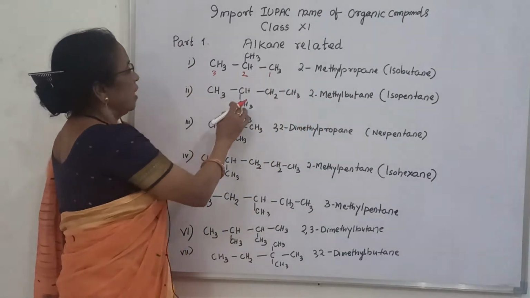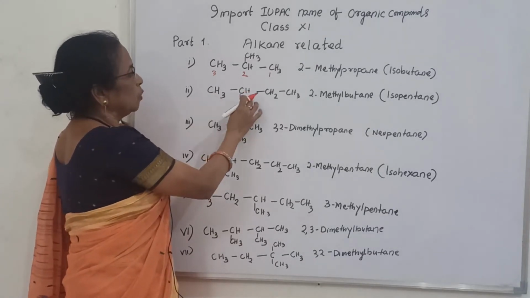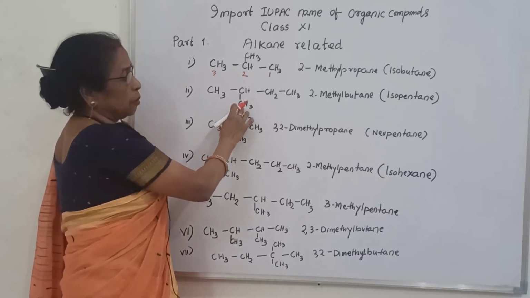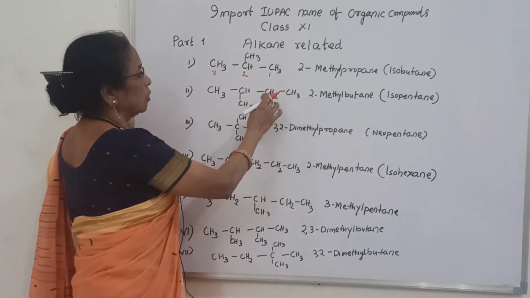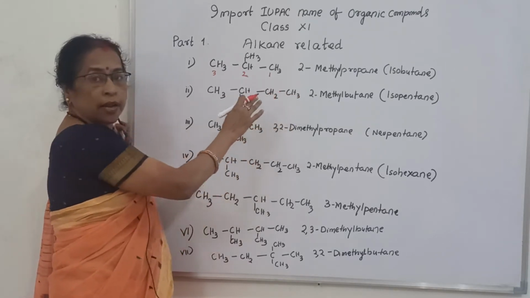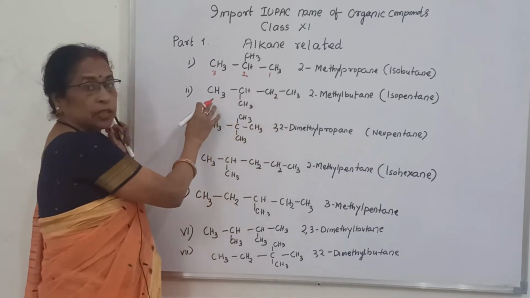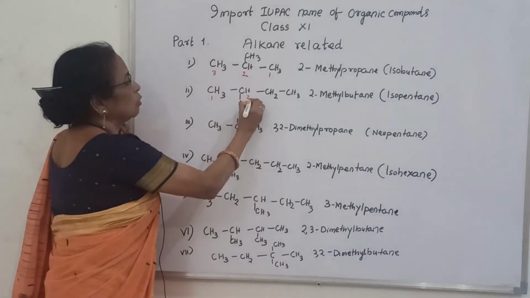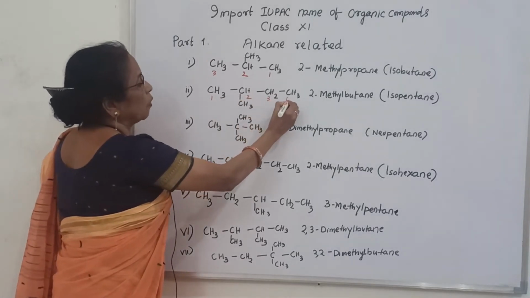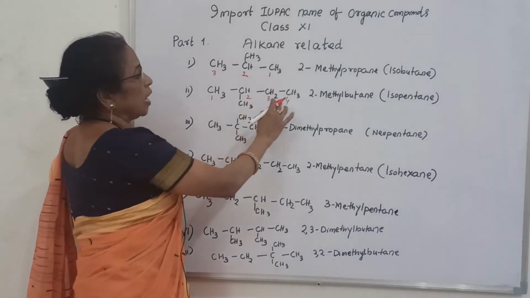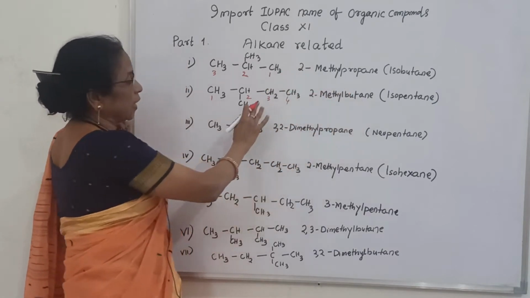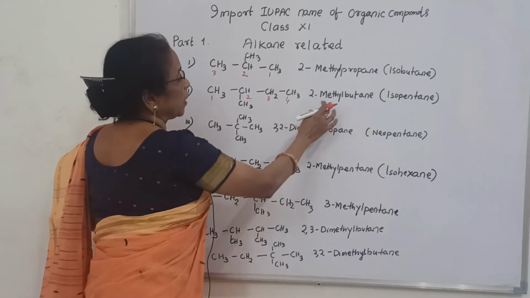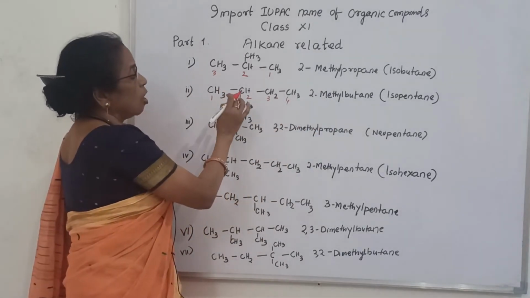Second, here see. If you count from this side, the methyl group is in 2 position; if you count from the other side, 1, 2, 3, it is far away from that end, it is near to this end. That is why you count like this: 1, 2, 3, 4. So 2 position methyl, 2-methyl butane. And what is the common name?